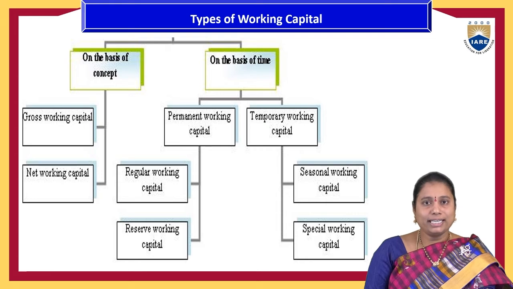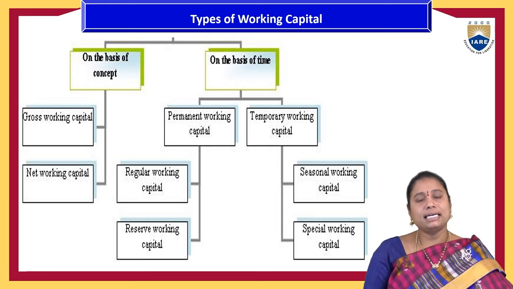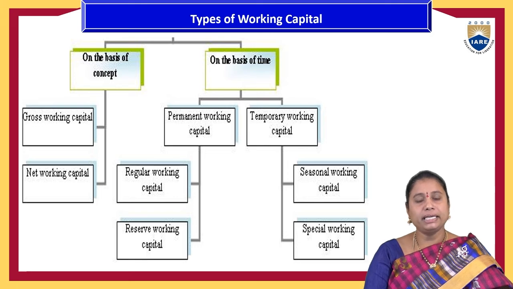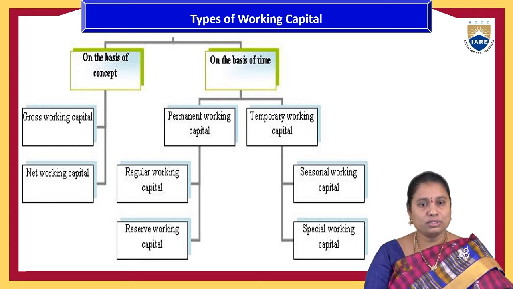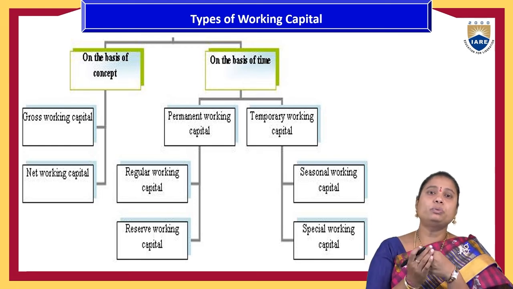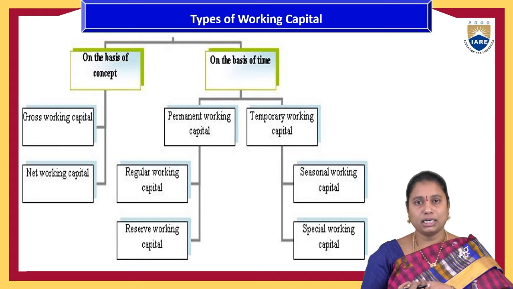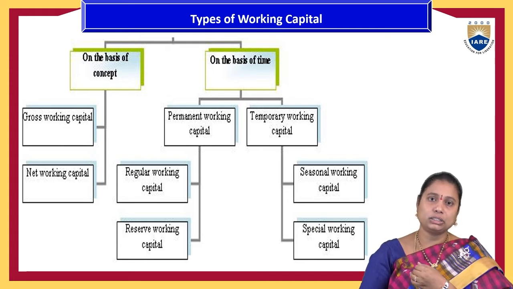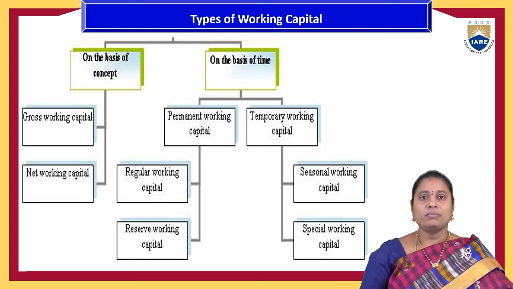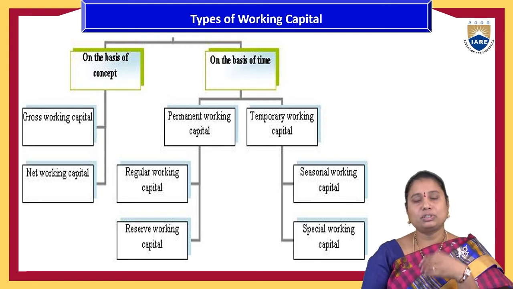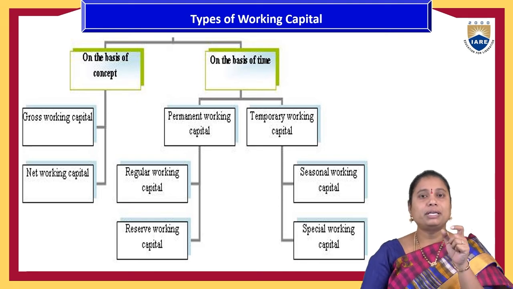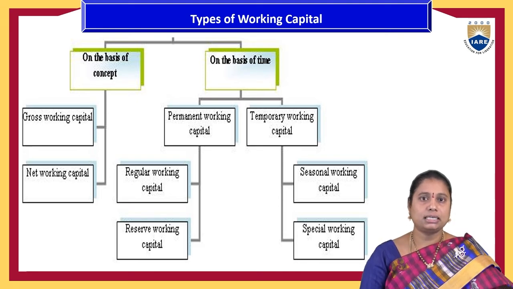To manage that working capital, for easy recognition of the spending, this working capital is divided into two elements on the basis of the concept: gross working capital and net working capital. The total amount which has to be spent by the business activities is called the gross working capital. In that, they won't take any taxations or any wastages in the scraps. After the addings and subtractions of depreciation or any other elements, the net amount required for the organization is called the net working capital.